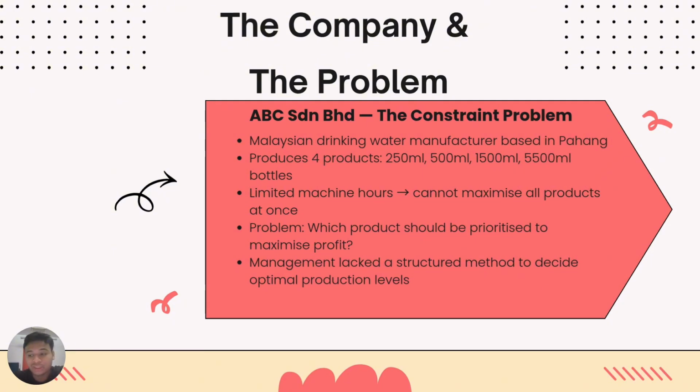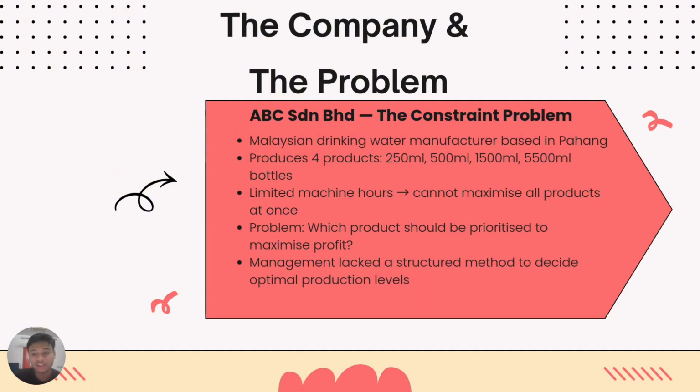Like many manufacturing companies, ABC Sdn Bhd operates under limited resources. In this case, the key constraint is machine hours. The company does not have sufficient machine capacity to produce maximum quantities of all 4 products simultaneously.